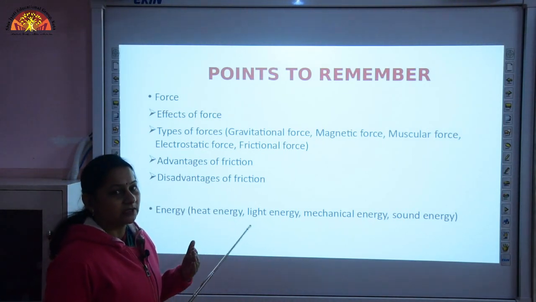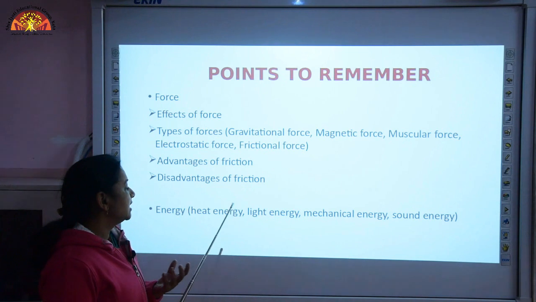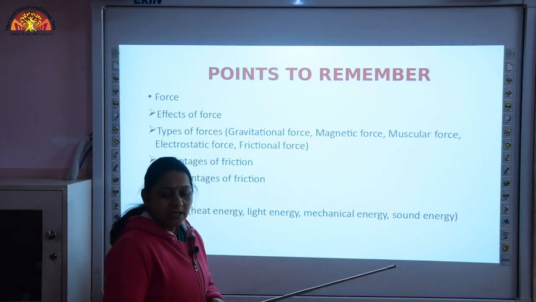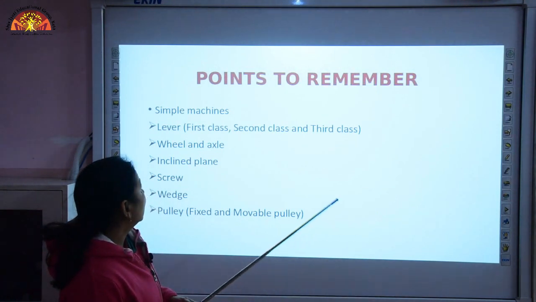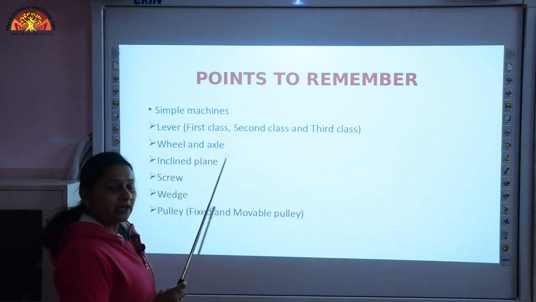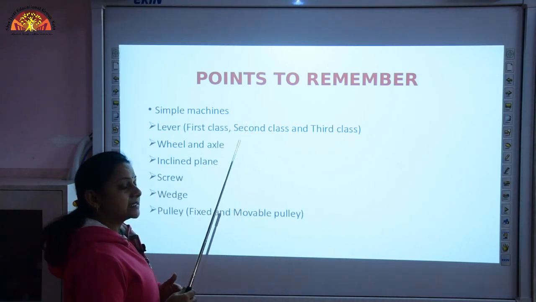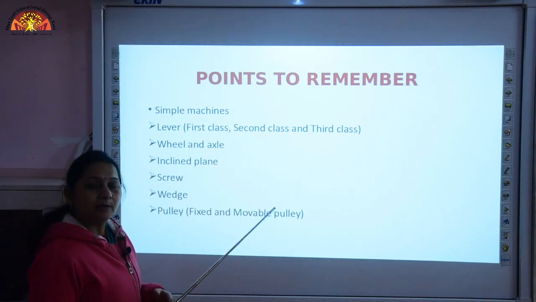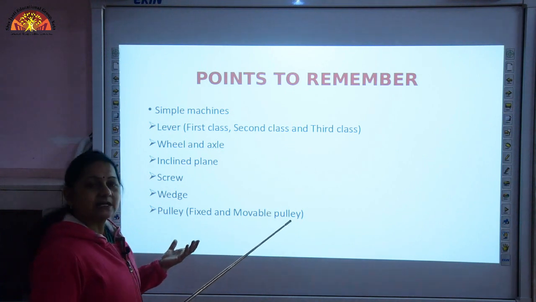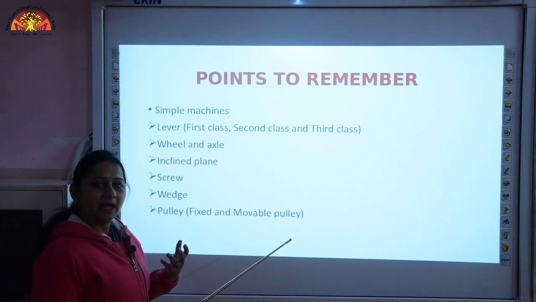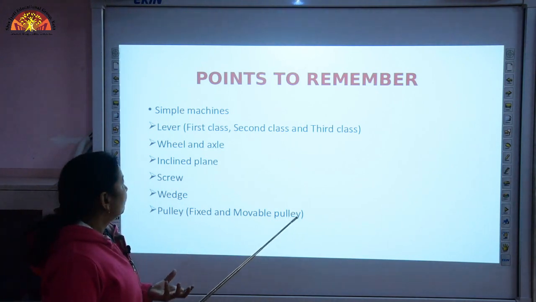Now, the next one is energy. We have different forms of energy like heat energy, light energy, mechanical energy and sound energy. And then we are going to learn about simple machines. Simple machines are the tools which we use in our daily lives, and they make our work easy and faster.